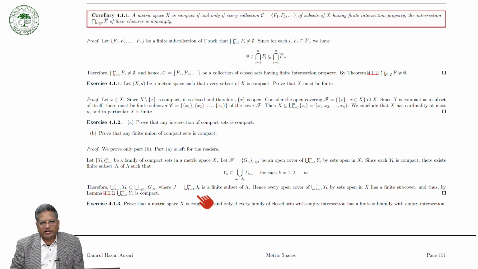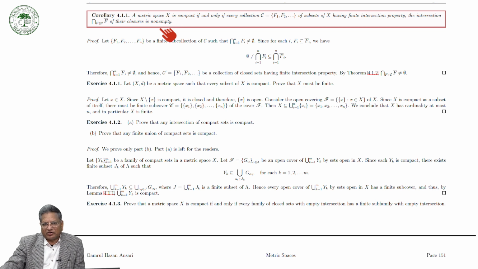Now, as a corollary, a metric space X is compact if and only if for every collection C of subsets F1, F2, and so on of X having the finite intersection property, the intersection of the closures of the F's is non-empty.